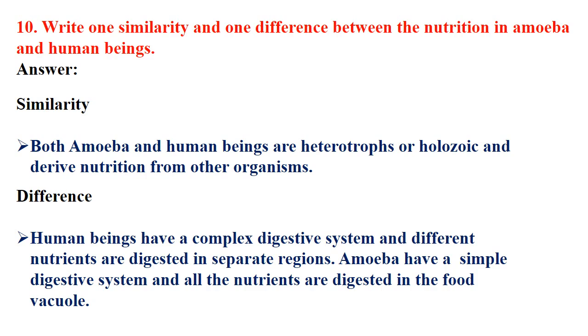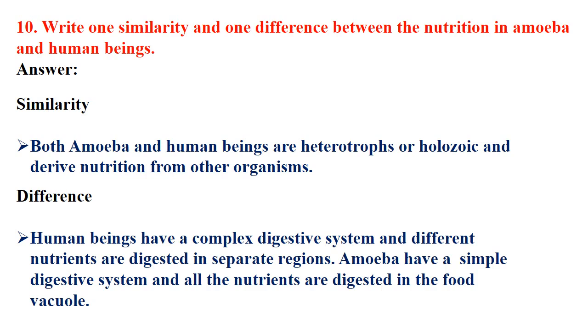Heterotrophs means we are dependent on others for our food. Both are holozoic. Holozoic is a mode of nutrition that comes under heterotrophic nutrition. So both human being and amoeba are heterotrophs or holozoic and derive nutrition from other organisms. You understood this? Very easy, na?